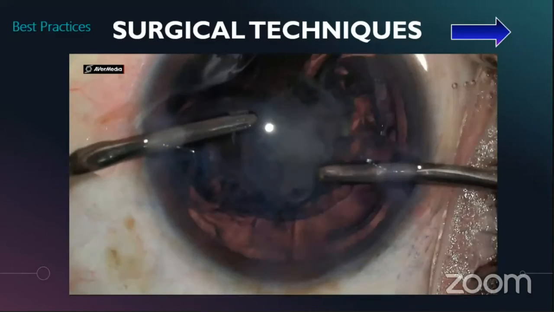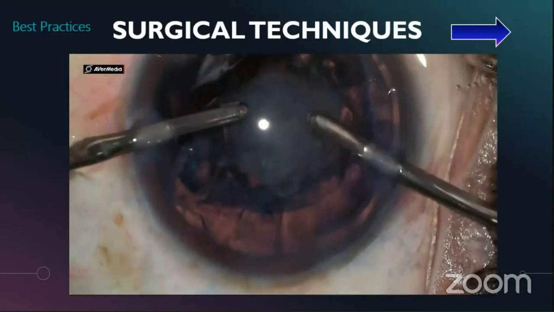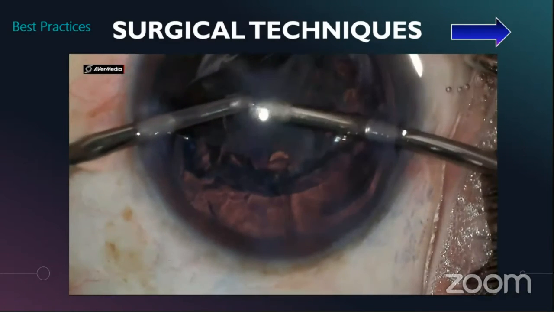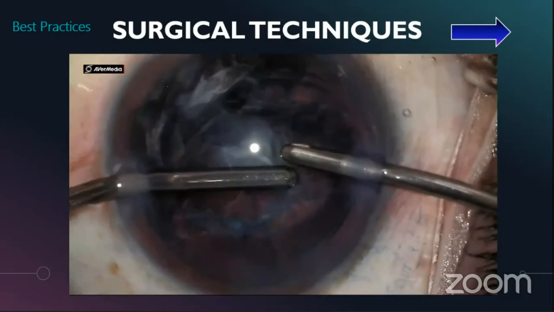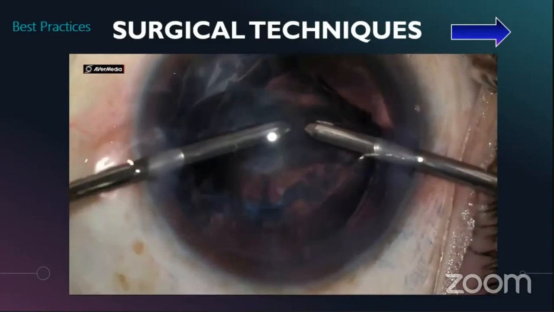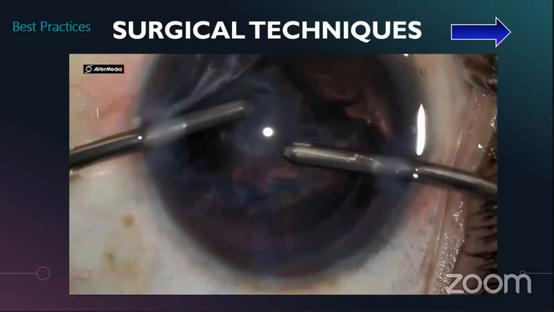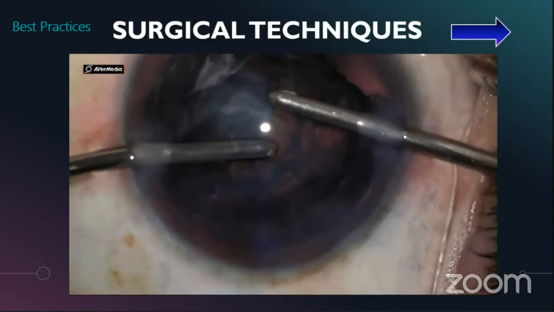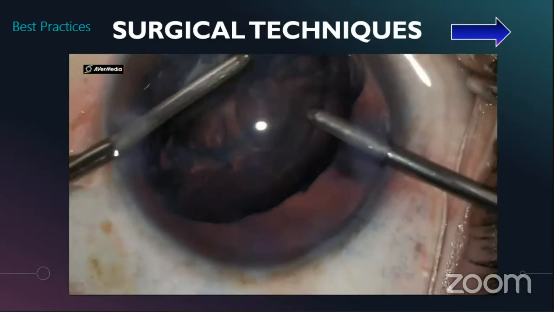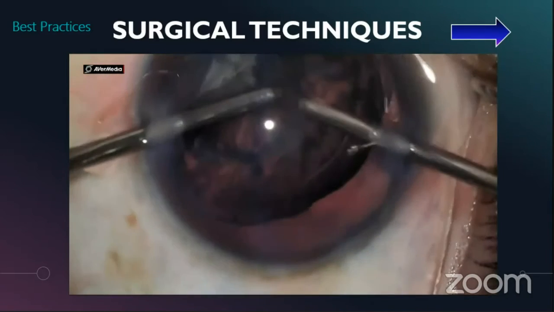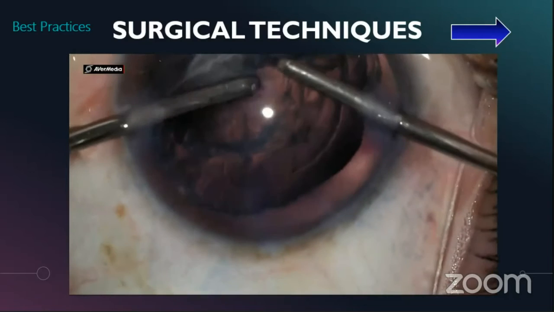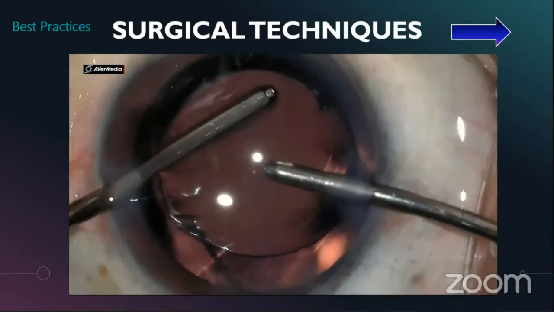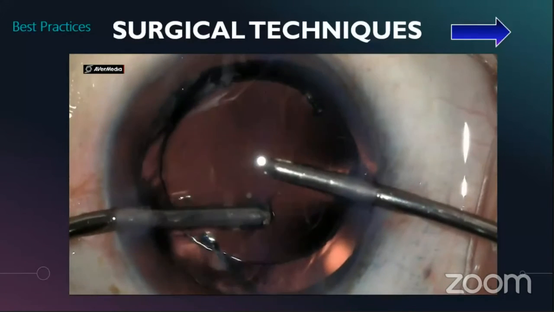For irrigation aspiration, bimanual IA probes are always preferred, as the chamber stability is better. Again, it cannot be overemphasized that the cortex is peeled off from the periphery to the center to form a bunch, and it is removed with the plaque at the end. The IOL is then implanted in the usual manner, taking care that the leading haptic does not point towards the posterior capsule while injecting into the bag.